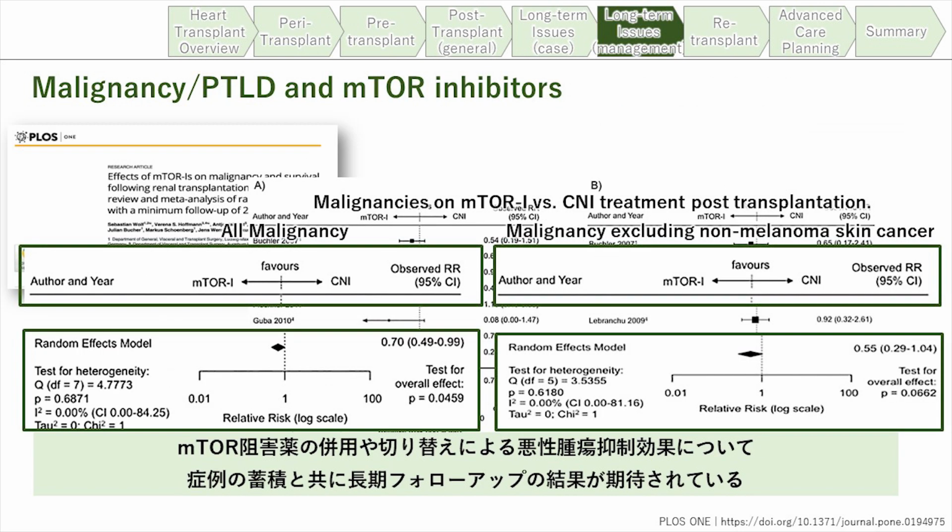For malignancy, the mTOR inhibitors can have a favorable effect. I'm sorry, some captions are written in Japanese. Anyway, mTOR inhibitors show a favorable effect to prevent malignancy from occurring.